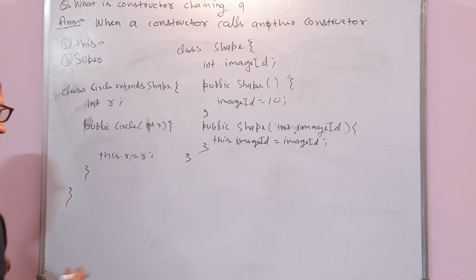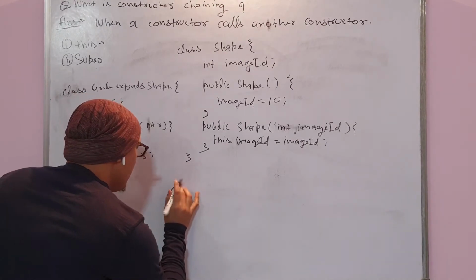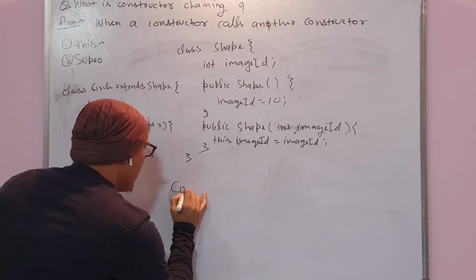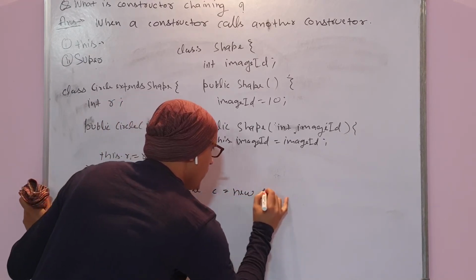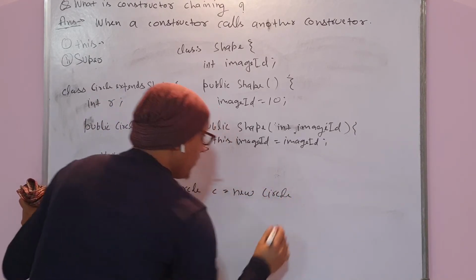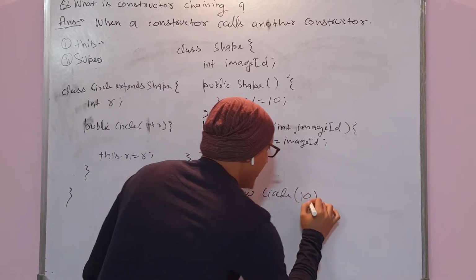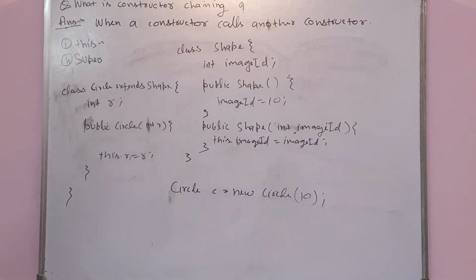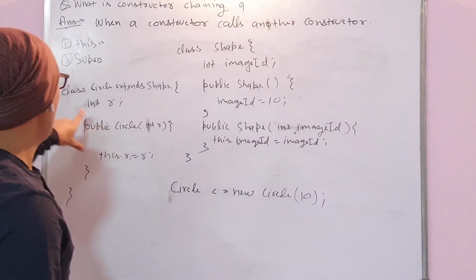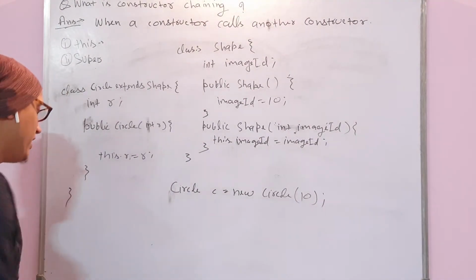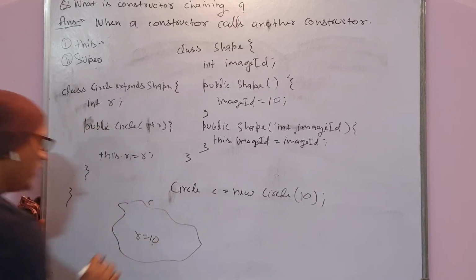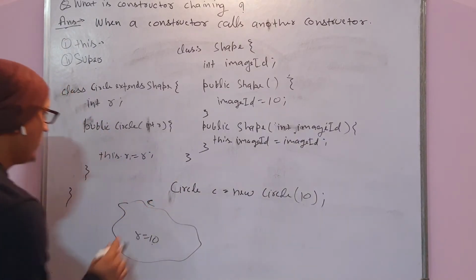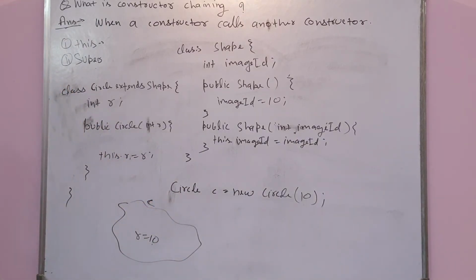So what you can do, you can create the object of Circle as Circle c = new Circle(10). If you are passing the r value as 10, then for this c object, r will be 10.